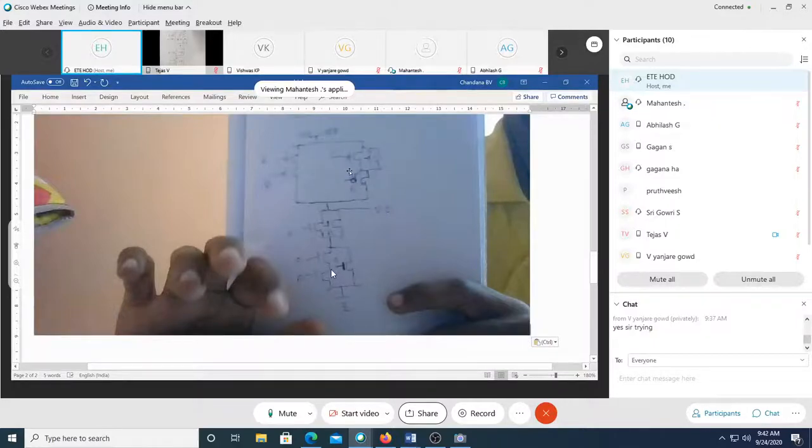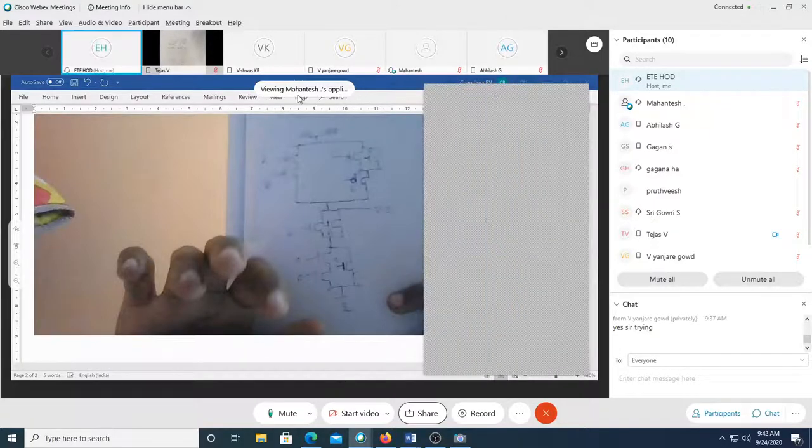Mantesh is fine. Mantesh, AB is there coming in parallel, that is in series, CD. This is fine. AB fine. This is CD, perfect. E. Okay, perfect. Mantesh perfect. I think Tejas is also fine.